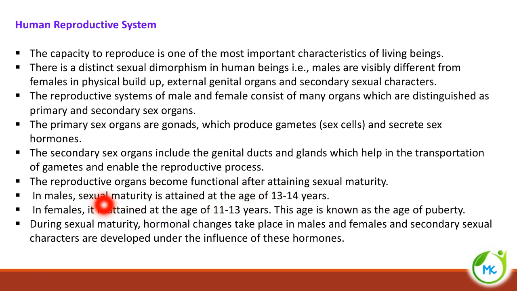The males attain sexual maturity around the age of 13 to 14 years, and females attain sexual maturity at the age of 11 to 13 years. And this age is known as the age of puberty, that is, sexual maturity.